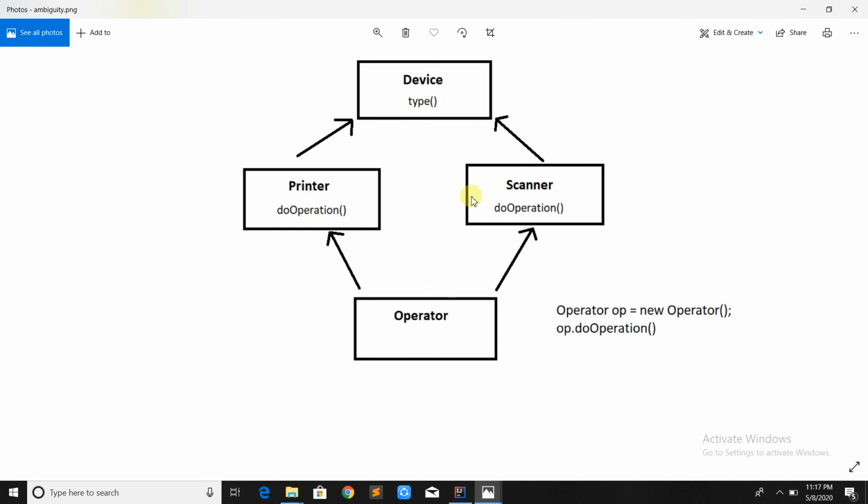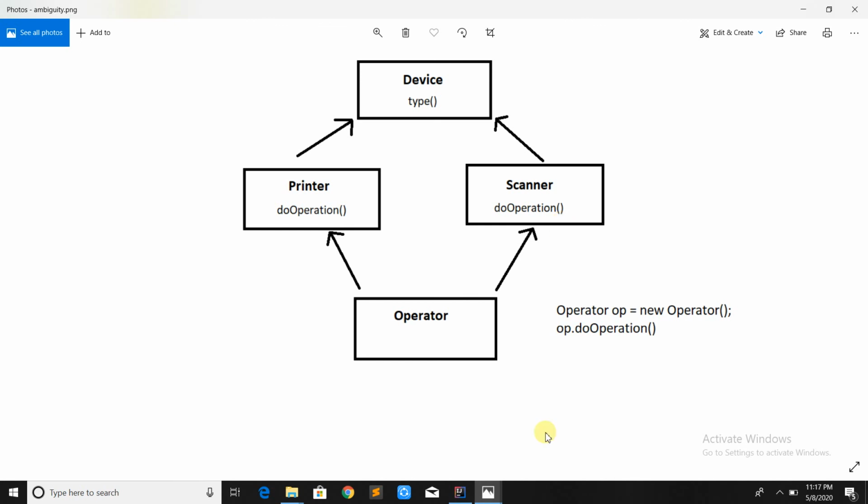Now consider there is one more class known as Operator, and it extends both the classes Printer and Scanner. If I call the do operation method on the object of Operator, the ambiguity comes: which do operation should it call? The compiler will not get to know which do operation, the do operation of Printer or the do operation of Scanner. So this is the ambiguity, and this is the reason why Java doesn't support multiple inheritance.